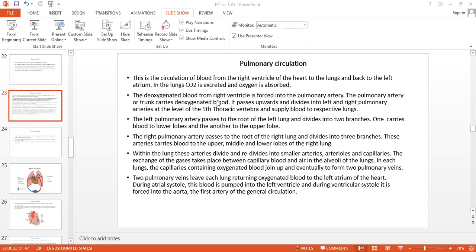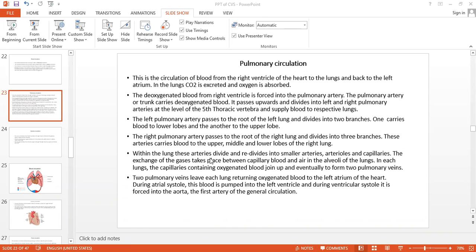The deoxygenated blood from the right ventricle is forced into the pulmonary artery. That pulmonary artery carries the deoxygenated blood and enters into the right and left lungs, receives the oxygenated blood, and again comes to the left auricle via the pulmonary vein. The left pulmonary artery passes.